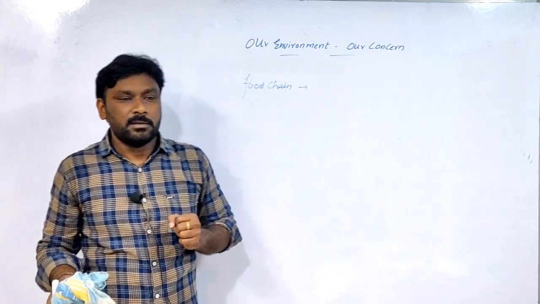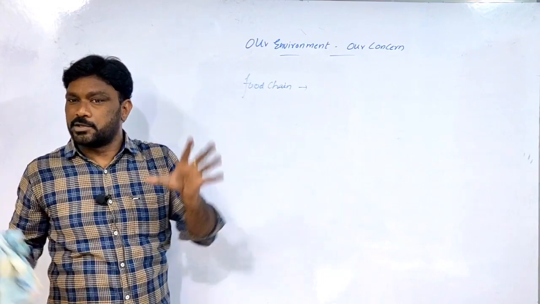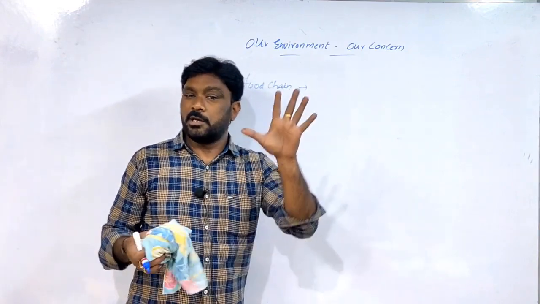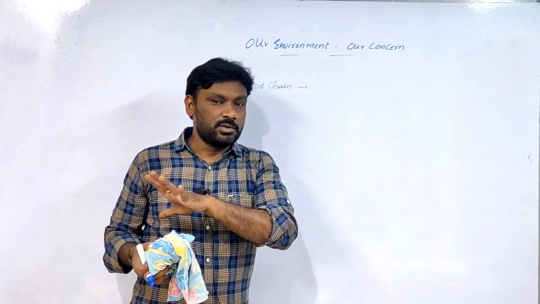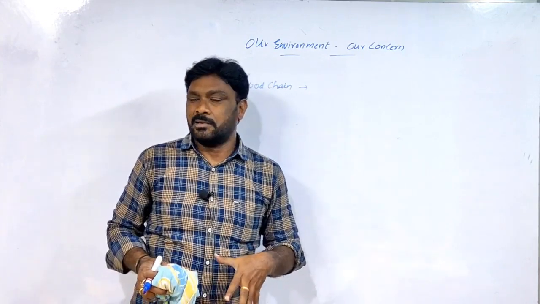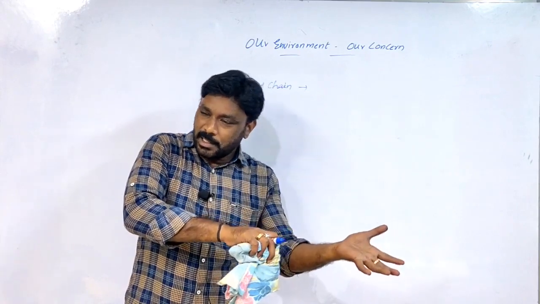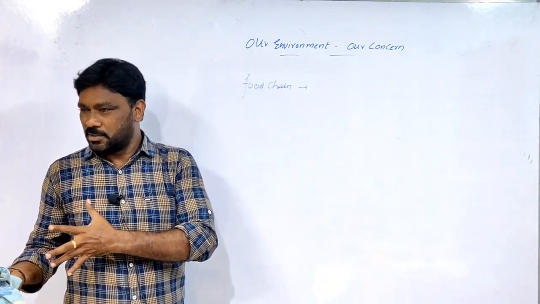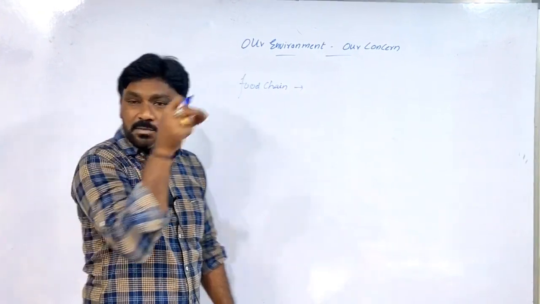Today what did you eat? Dal, which is from plants. Anybody ate chicken, mutton? Yes, I ate chicken. So I ate chicken means nothing but flesh. So we are all human beings, directly or indirectly depending upon both plants as well as animals. And in the food chain, it is the relation between living organisms through food.